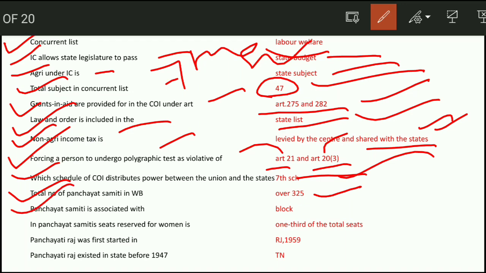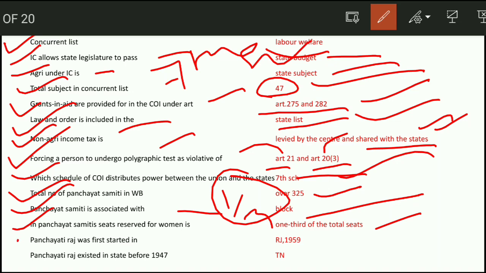Next question, Panchayat Samiti is associated with the block level. In Panchayat Samiti, the seats reserved for women are 1/3 of the total seats. Next question, Panchayati Raj was first started in Rajasthan in 1959 in Nagaur district. Next question, Panchayati Raj existed in which state before 1947? It was in Tamil Nadu.